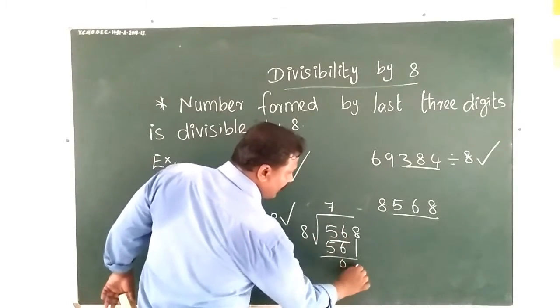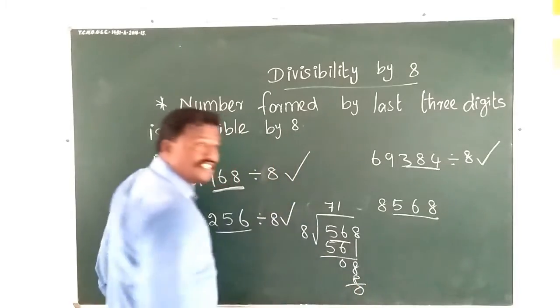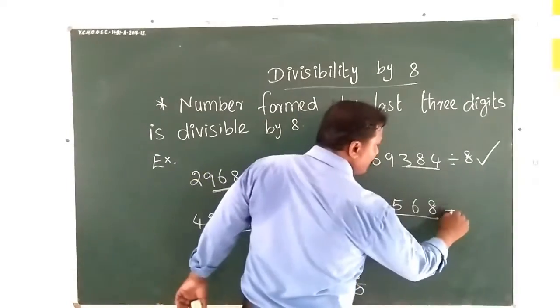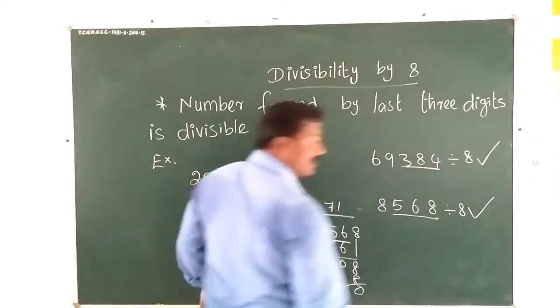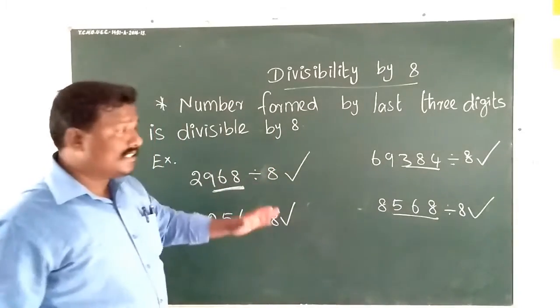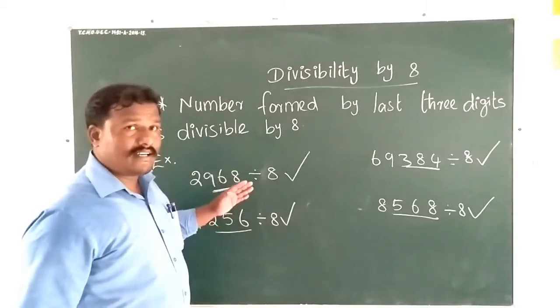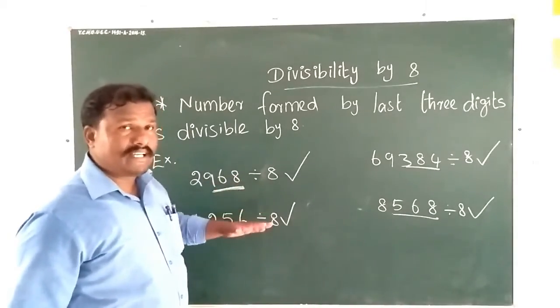Then take down 0. 1 8 is 8, then the remainder is 0. So this is also divisible by 8. I hope you understand. This is the way, without actual division, we can say whether a number is divisible by 8 or not.